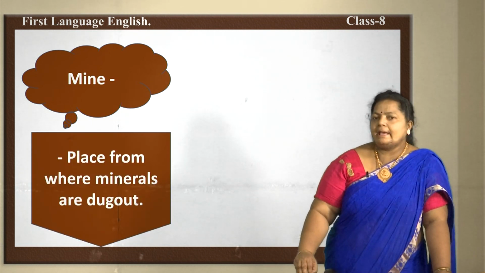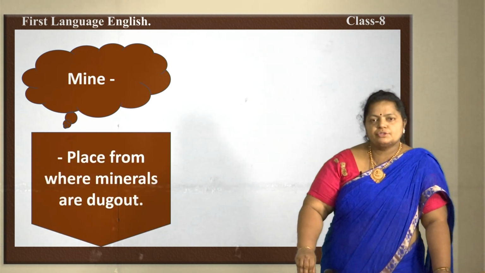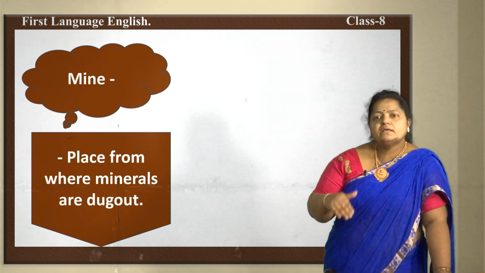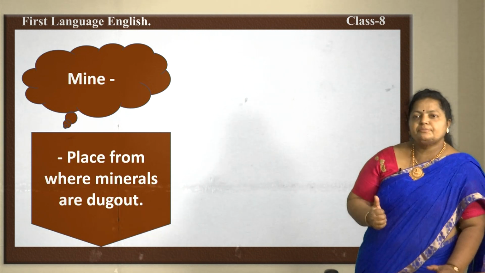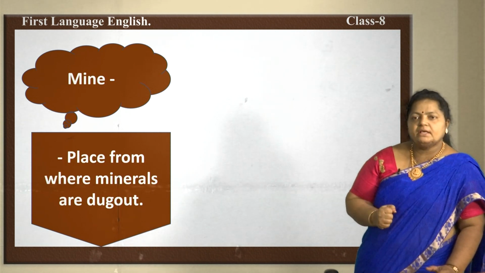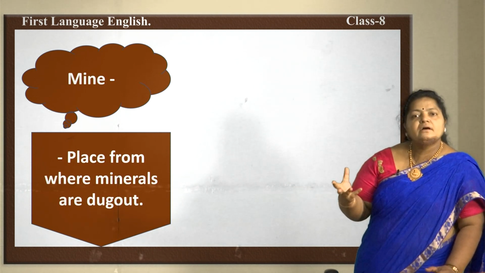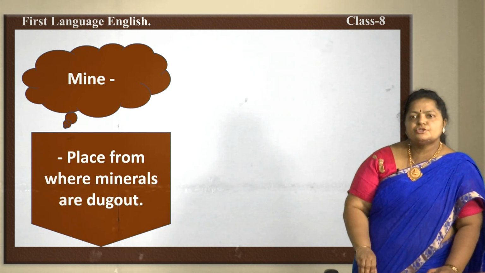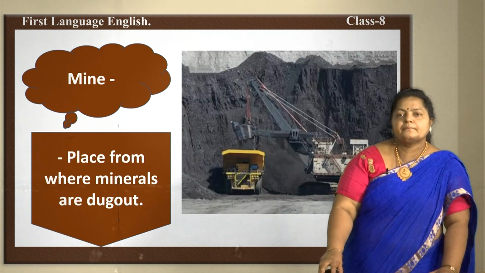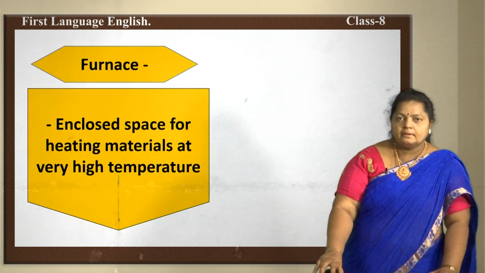Mine. Place from where minerals are dug out. So, minerals are where? Under the earth. So, the minerals are being dug from the earth, it has been mined from the earth, then only we get the purest form of minerals, and that it can be made into different metals. This is how it has been mined.